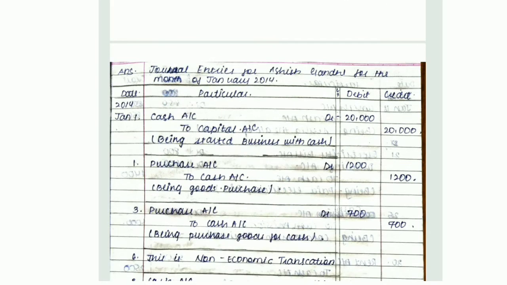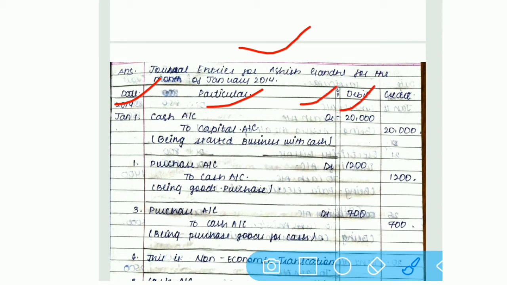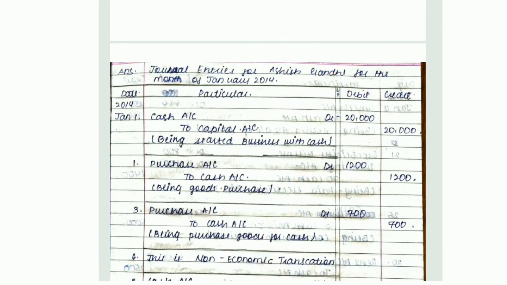So let us prepare firstly the format of our journal entries. You can see over here journal entries for Ashish Gandhi for the month of January 2014. Heading is to be given. Then prepare our columns: date, particulars, ledger folio, debit and credit. Here I have minimized the column of ledger folio because there is no need of this ledger folio right now. So only four columns are needed: date, particulars, debit, credit. So debit, credit, particulars and date is expanded over here.